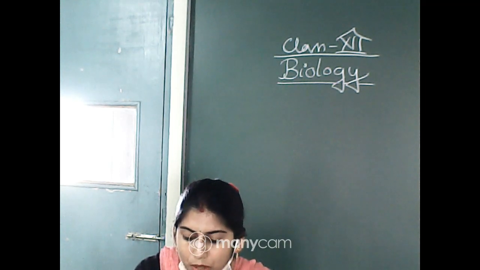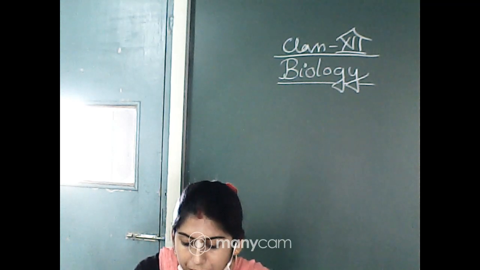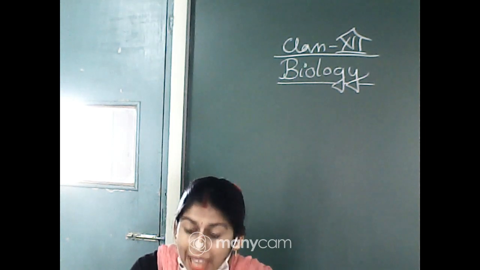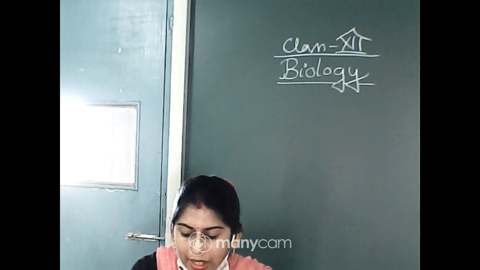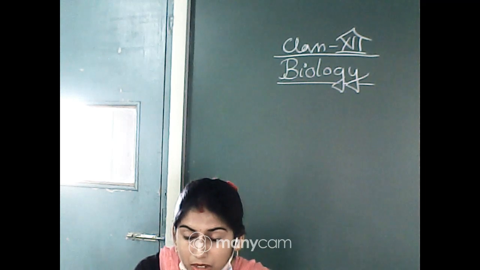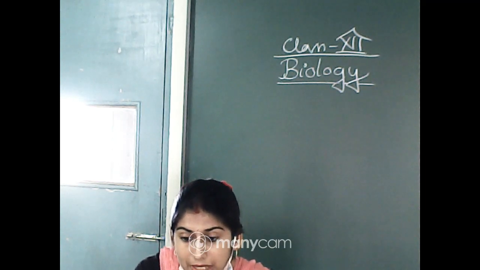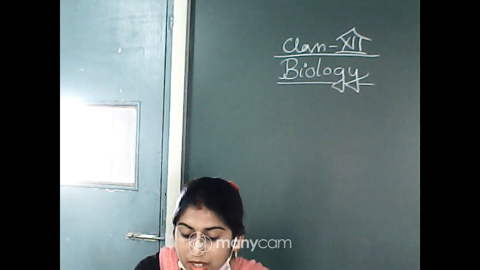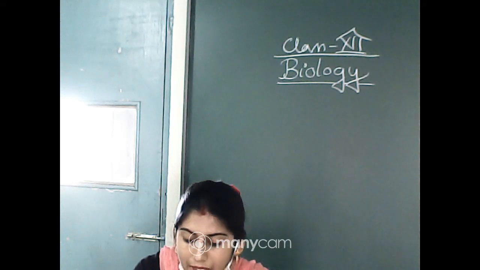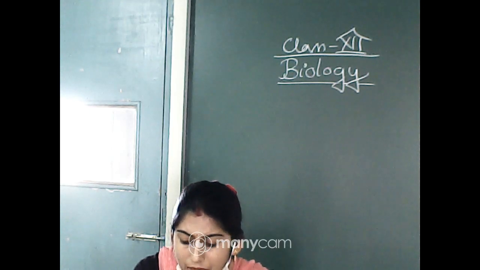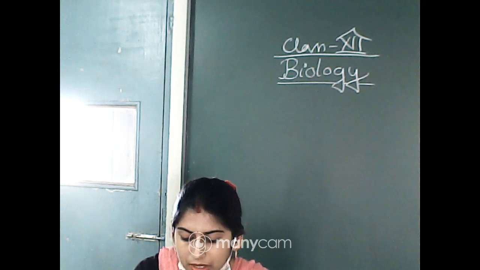This corpus luteum secretes large amounts of progesterone, which is essential for maintenance of the endometrium. Okay, and with that we get another function, the function of endometrium. Endometrium is necessary for implantation of the fertilized ovum and other events of pregnancy.